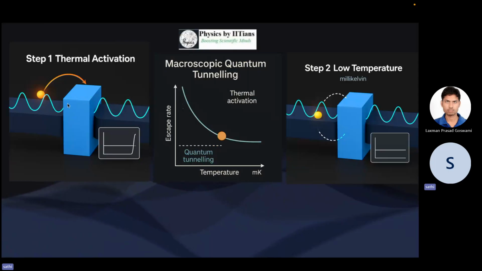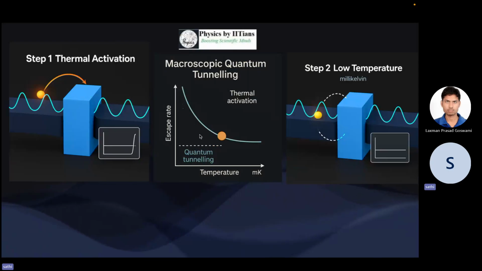So do you understand? Normally, when the thermal activation or thermal energy is there, we always have some fluctuation in the voltage at the junction. But when the whole system is cooled below a certain temperature, so that no thermal activation or thermal noise is there, we see that Cooper pairs are forming and they create a macroscopic state, and there is no fluctuation in the voltage at the Josephson junction.